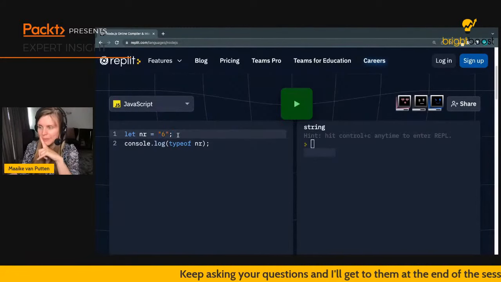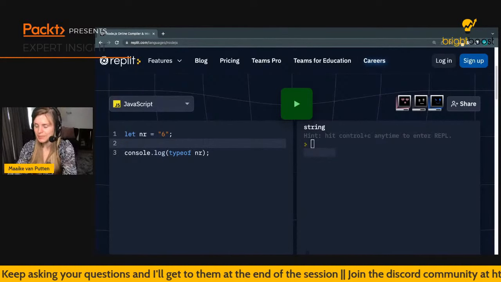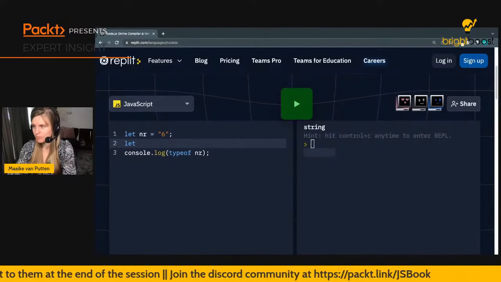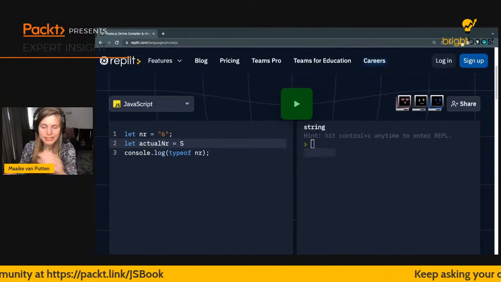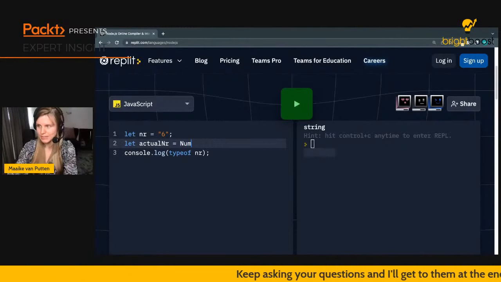But there's actually another way in which I can convert the type. So what I can also do is this. I can say let, and then call this actualNumber or something like that. And then in here, I can call a special function to create a number.